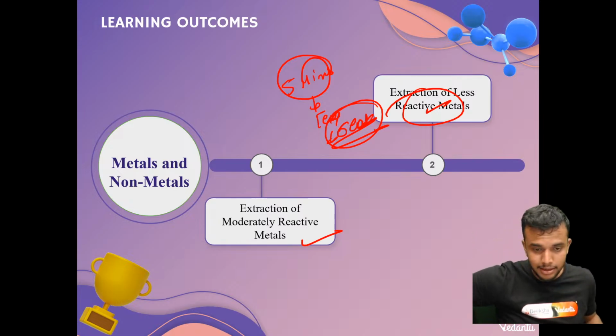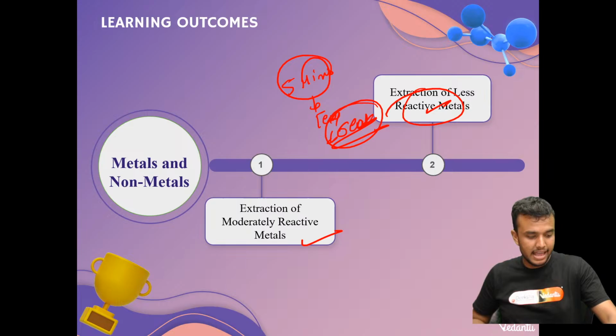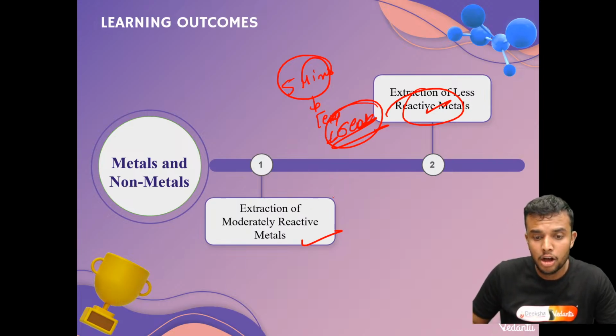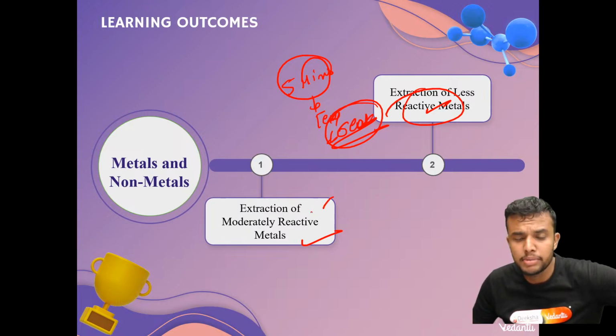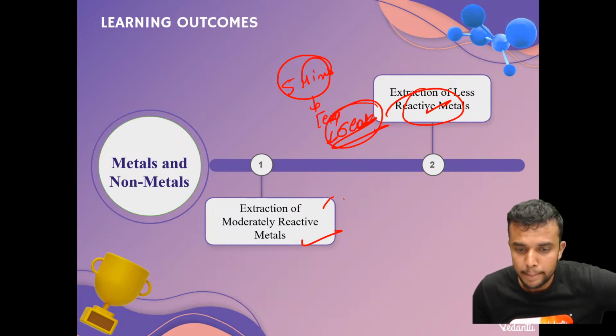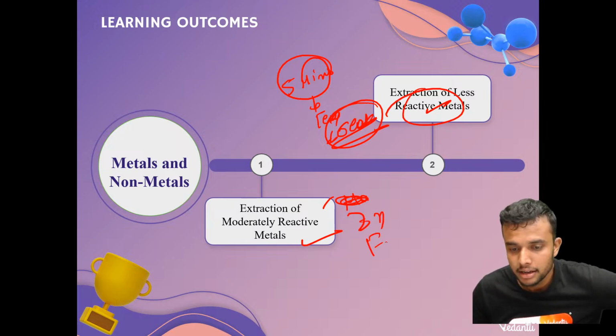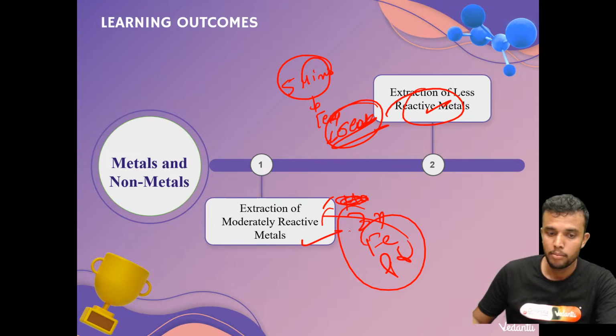Come on, let's discuss moderately reactive metals. How many metals are there in this series, students? Magnesium is highly reactive, right? Zinc, iron, and lead. These three are moderately reactive metals.